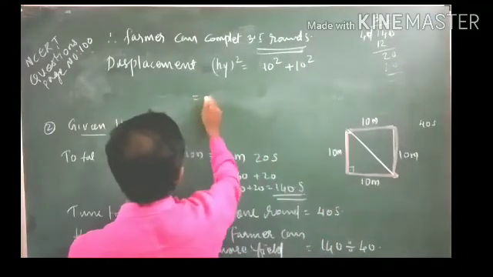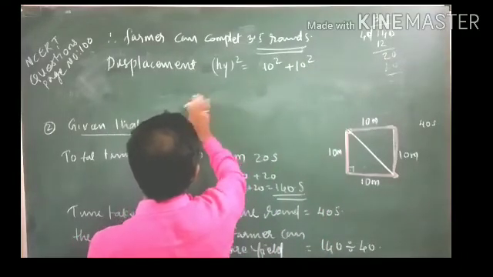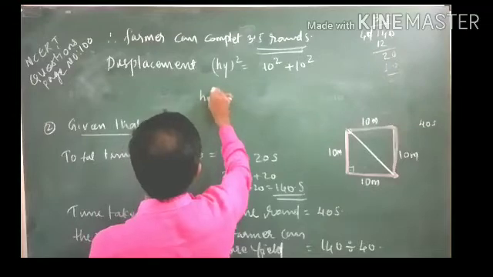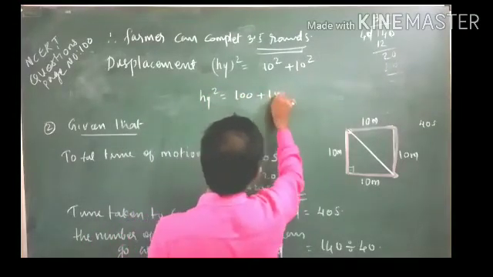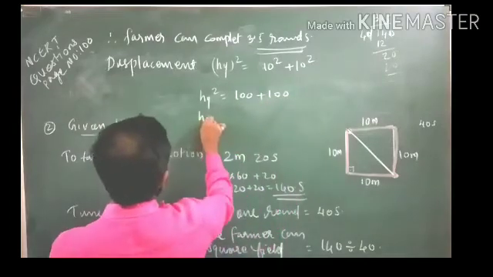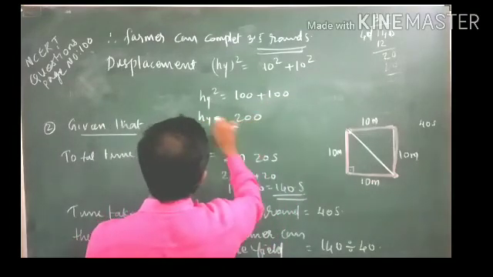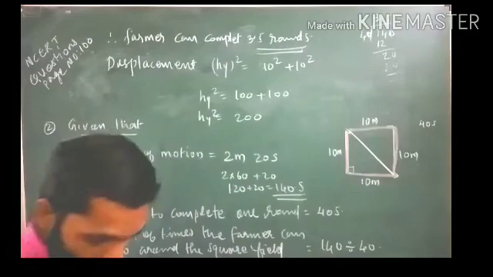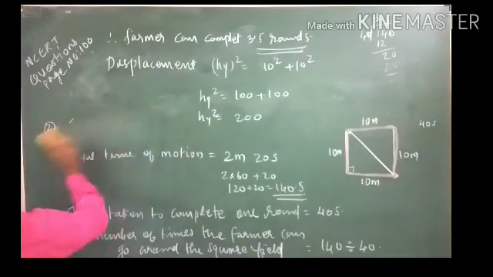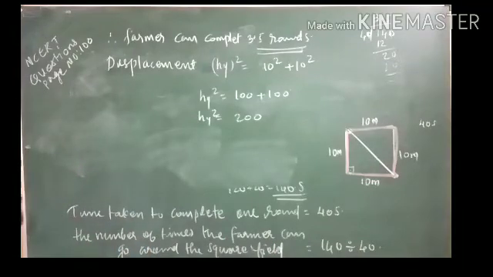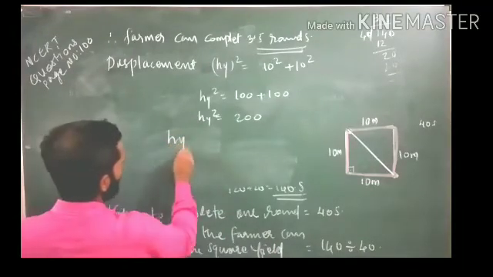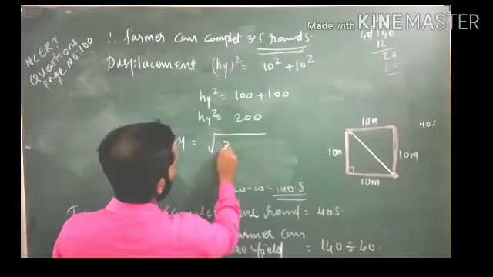Okay, so hypotenuse square will be equal to 10 square is 100, this is also 100, which is coming hypotenuse square equal to 200. But this is hypotenuse square. Actually we need only the hypotenuse. Okay, so we want to square root this one. So hypotenuse will be equal to under root of 200.